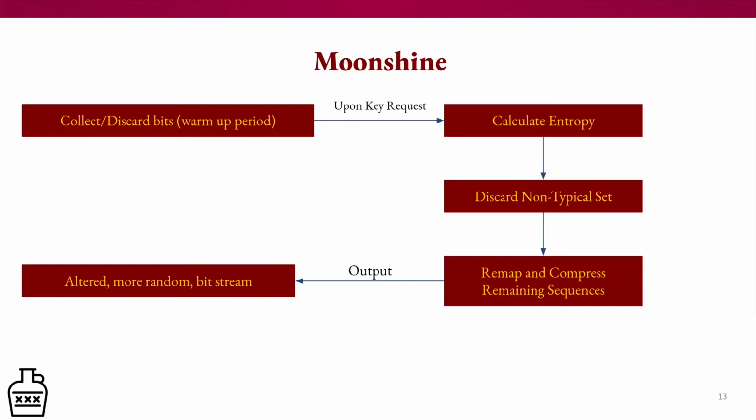Upon a key request, i.e. one device needs to get a key from a bit stream, it'll calculate the entropy, discard the non-typical set, remap and compress remaining sequences, and then output an altered, more random bit stream for key creation.